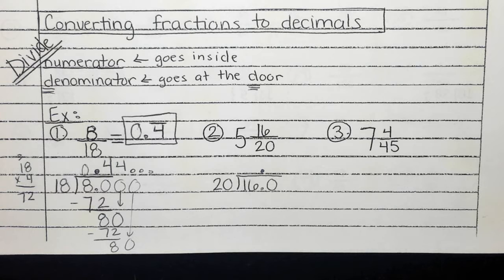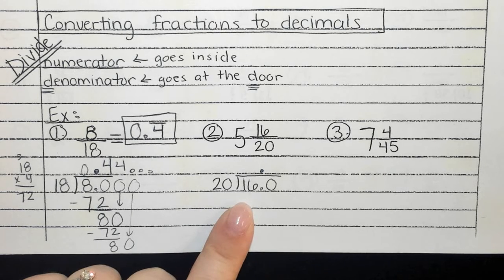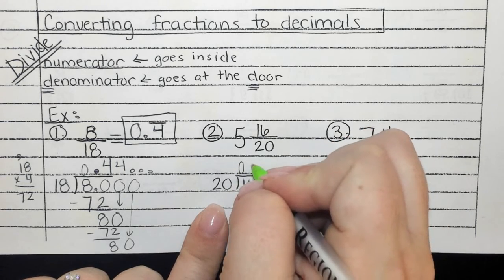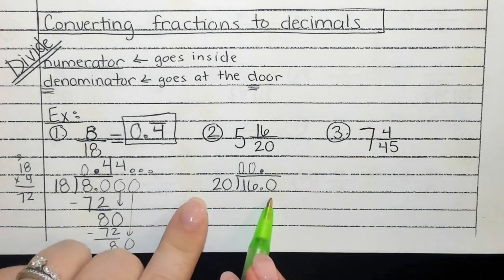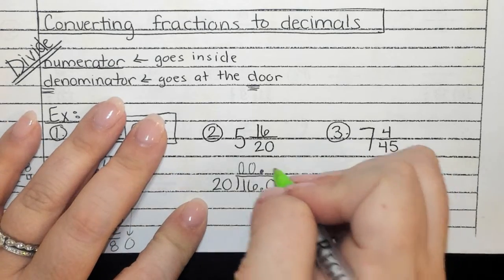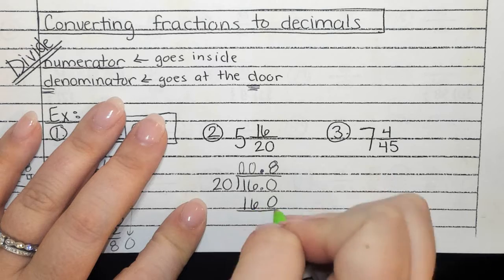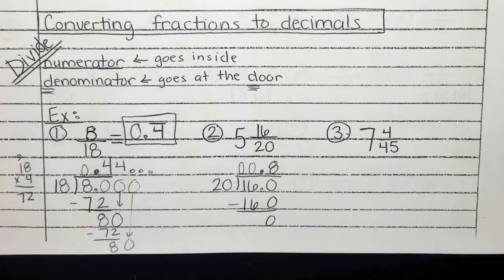Denominator. Okay. How many times will 20 go into 1? 0. How many times will 20 go into 16? 0. How many times will 20 go into 160? 8. Okay, 8 times 0 is 0. 8 times 2 is 16. So I get just 0.8.